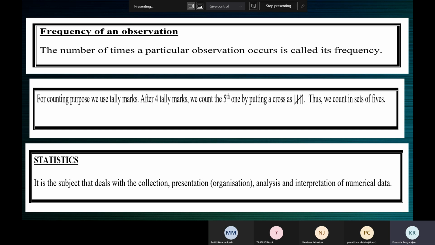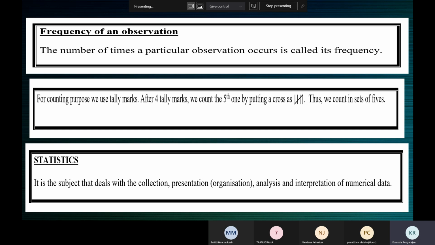Collection, organization, analysis. Then you study the data. That's why he has collected it. He's collected the data for some specific reason. So based on his intention of collecting data, he will do the analysis and then he'll give us conclusions. Interpretation is coming to conclusions. Like saying, most students of this class are very tall, or most students of this class are obese. Depending on the data, he comes to conclusions.